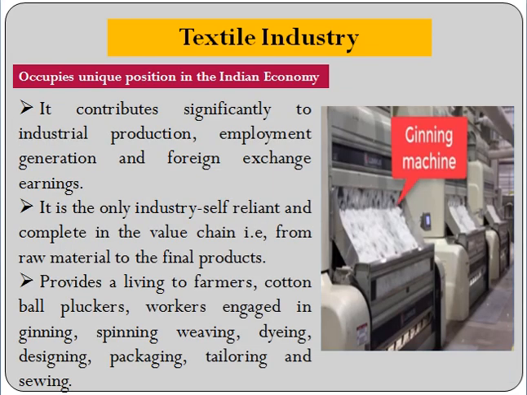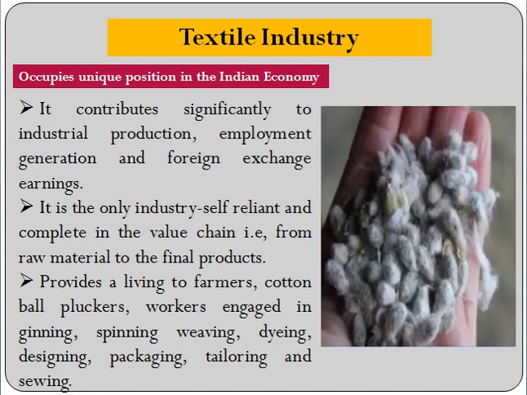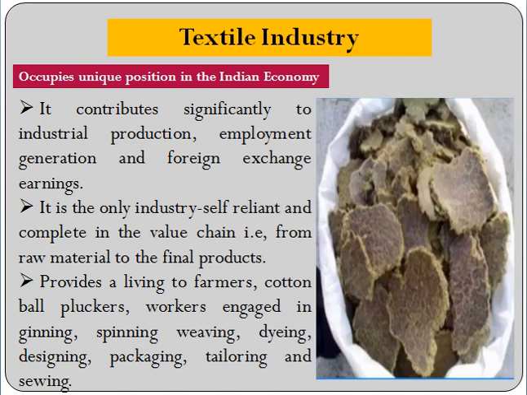The first process is ginning. Ginning means removing seeds from cotton. Those seeds are also useful because oil is extracted, which is edible, or sometimes some food is made for animals. Some fodder materials are made for the animals out of it.